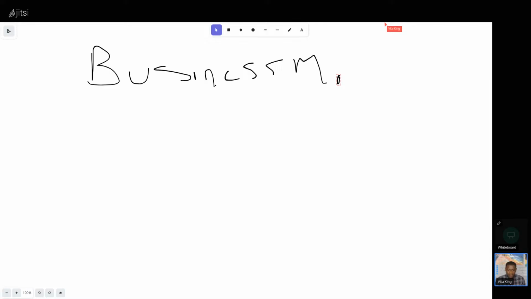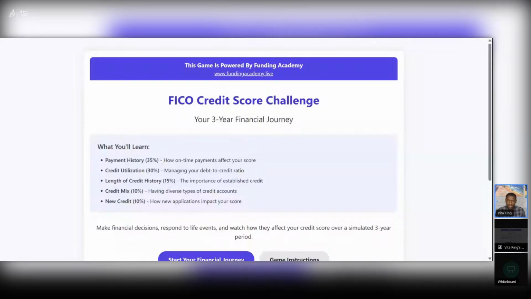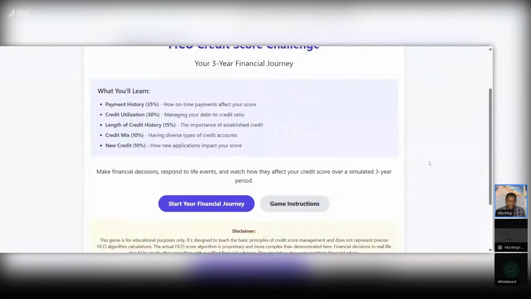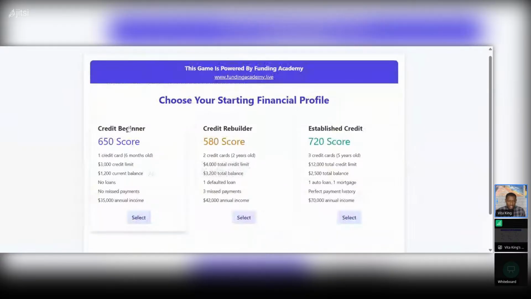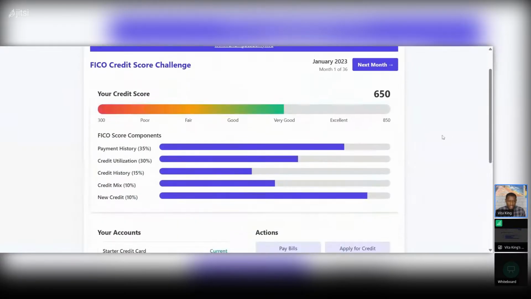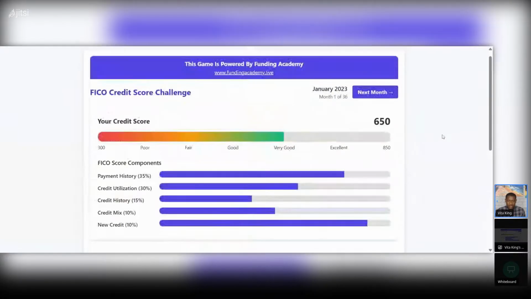There was a credit game that I just recently built. I built the credit game yesterday. Let me show you the credit score game that I built yesterday. Let me share that screen. There we go. So this is the credit score game that I built yesterday, all with AI. Let me go start your journey, and select here. This is a FICO credit score game that I built yesterday with all AI.